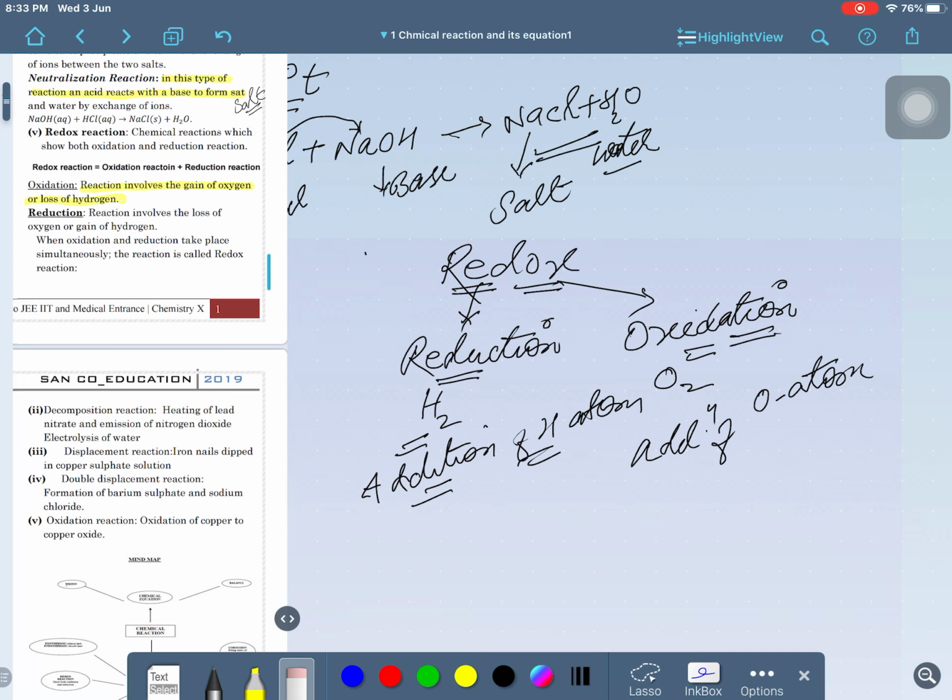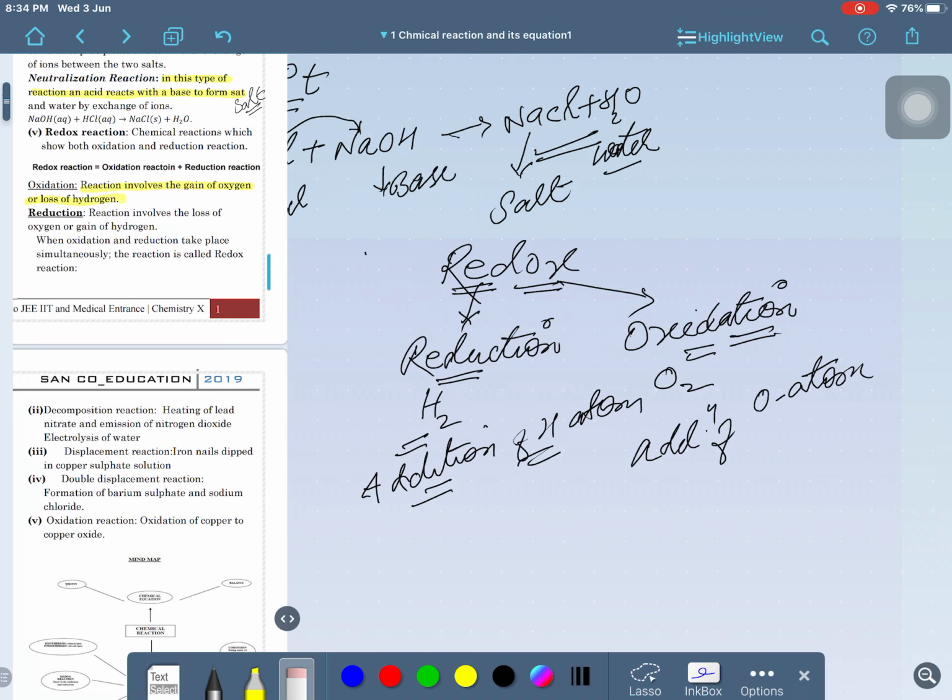Not only is the definition given based on oxygen and hydrogen, but the same happens in removal of oxygen. If negative goes, positivity increases. If negativity comes, positivity decreases. So, sometimes we can give more definitions of oxidation and reduction.